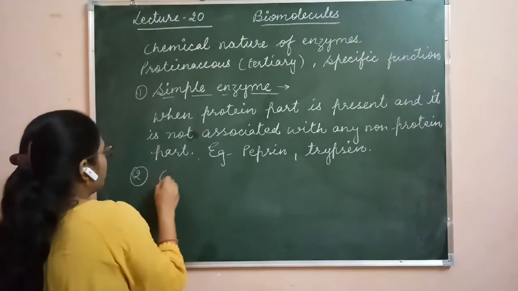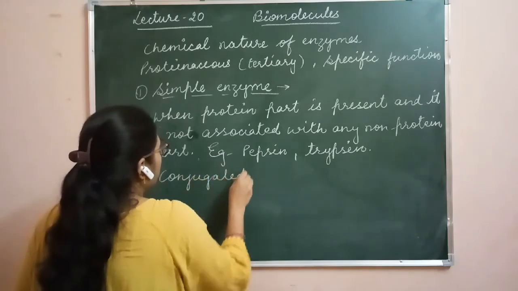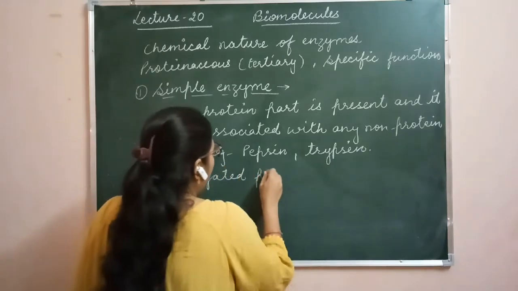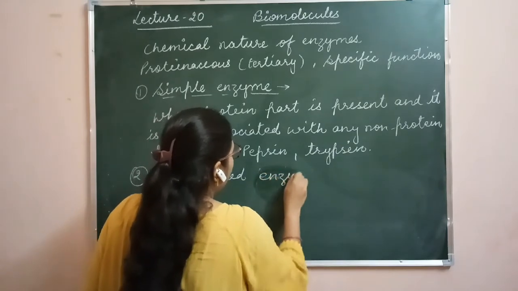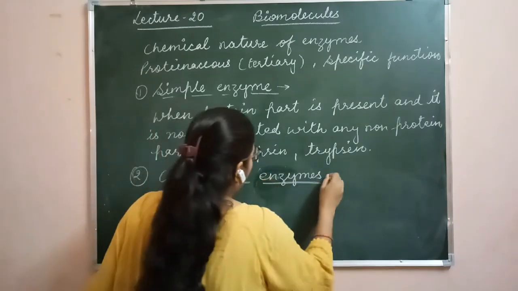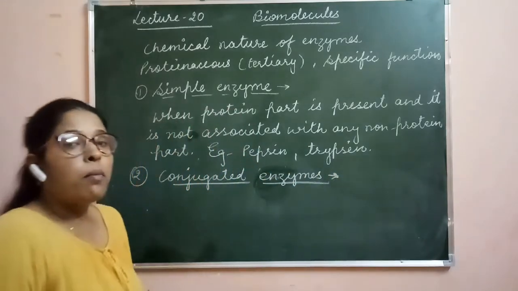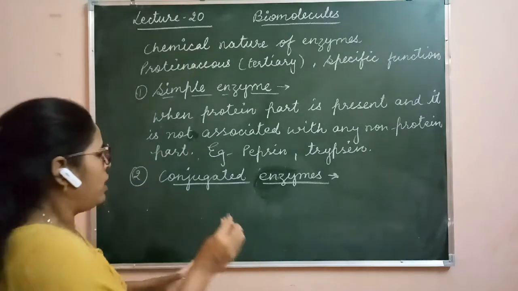Secondly, we have conjugated enzymes. In a conjugated enzyme, the protein part of the enzyme is present but it is also associated with a non-protein part.